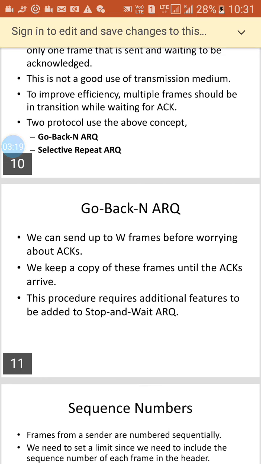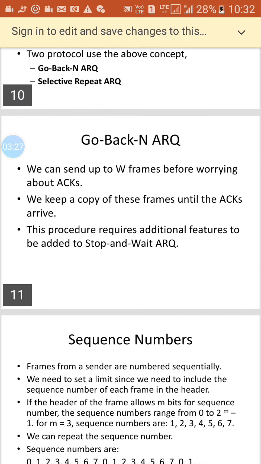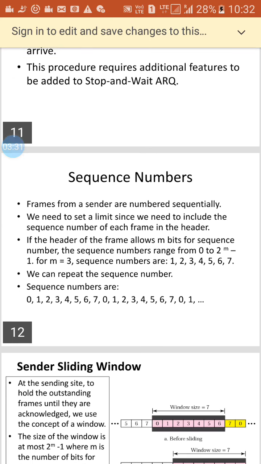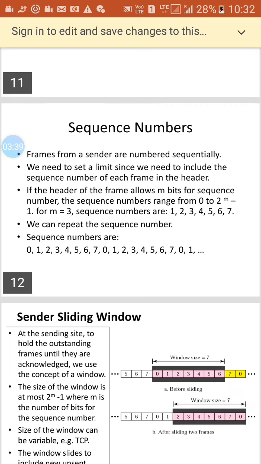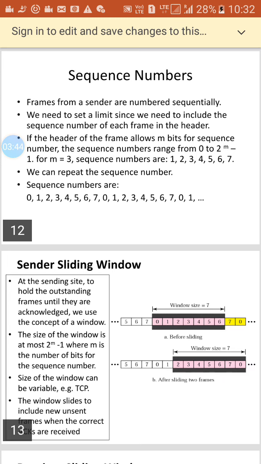Now, first in go back N ARQ, we can send up to W frames before worrying about acknowledgement. We keep a copy of these frames until the acknowledgement arrives. Now sequence number. Frames from a sender are numbered sequentially. We need to set a limit since we need to include the sequence number in the frame.